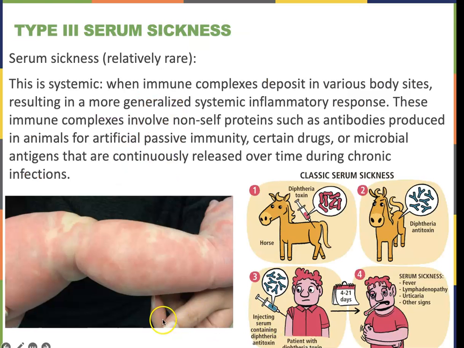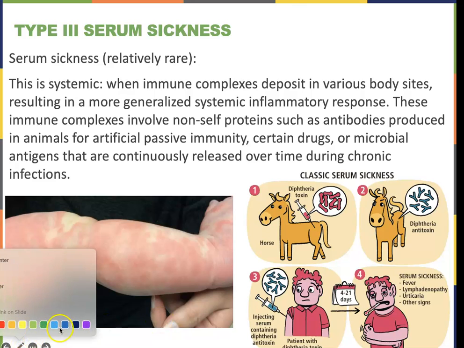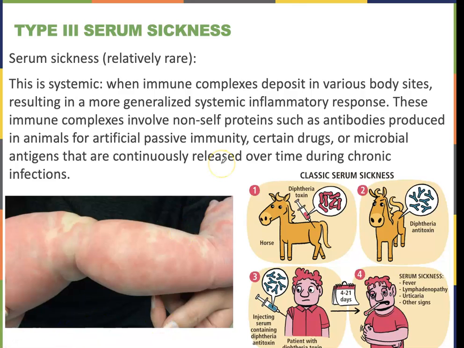And the first kind is called serum sickness. This is where you would get an anti-serum to maybe a toxin. We talked about this in the vaccines. This is going to be basically a passive artificial immunity where you give somebody antibodies that were made in another person or another animal. And serum sickness usually arises when these antibodies are made in an animal.